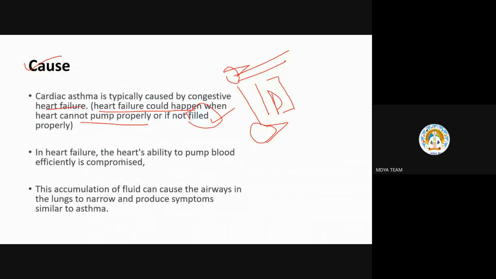And in heart failure, the heart's ability to pump blood efficiently is compromised. Of course, normal function as it happens in natural condition will be hindered in some way. This accumulation of fluid can cause the airways in the lungs to narrow down and produce symptoms similar to asthma, because in asthma also the main cause is narrowing down of the bronchial tubes. So these are the causes.